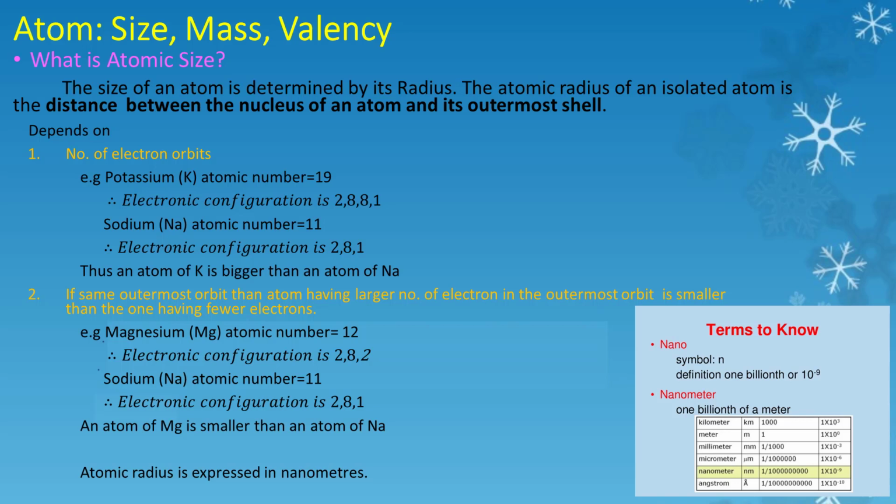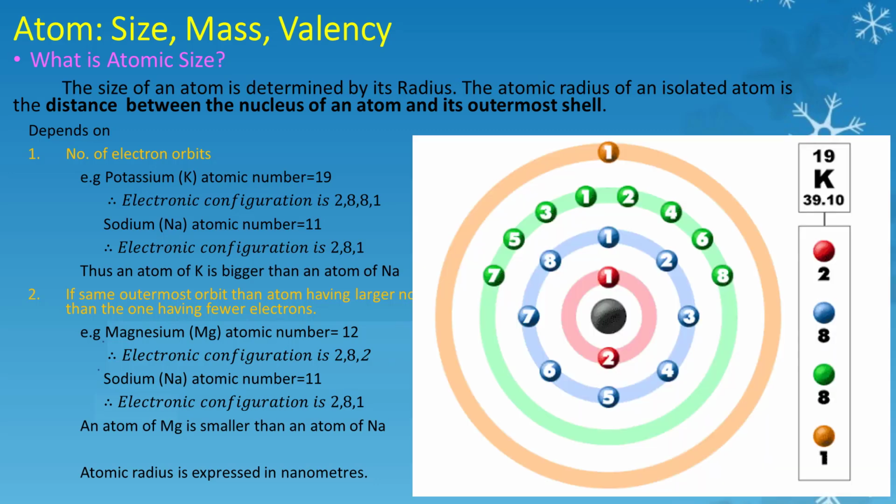First one is number of electron orbits. Now, example given here is potassium having the atomic number 19. So, its electronic configuration is 2, 8, 8, 1 according to Bohr's theory.